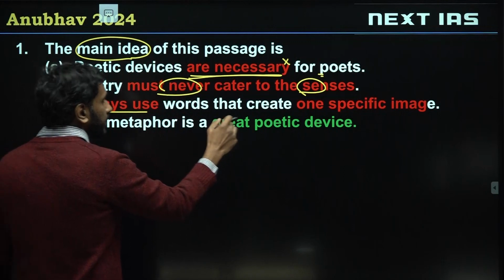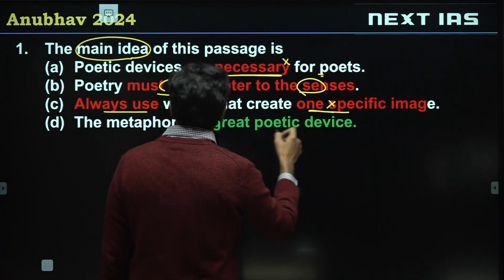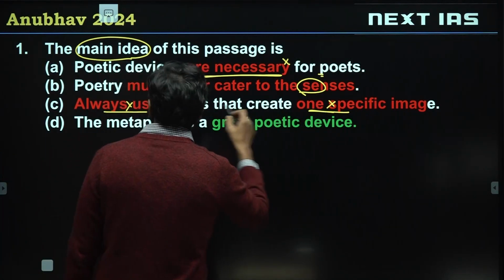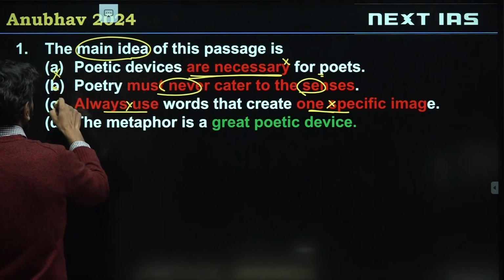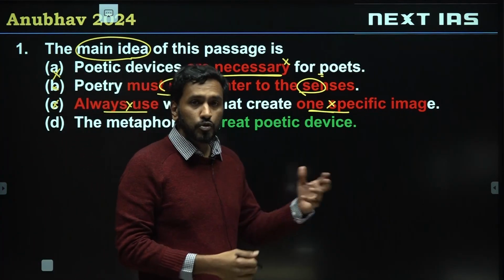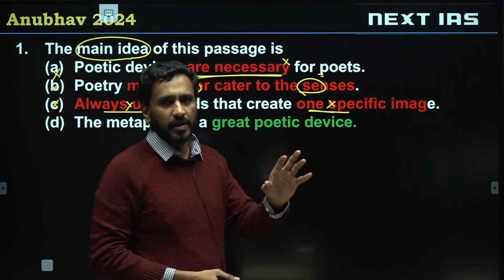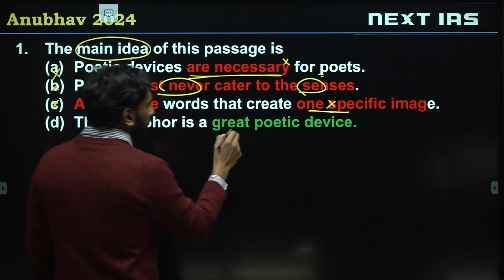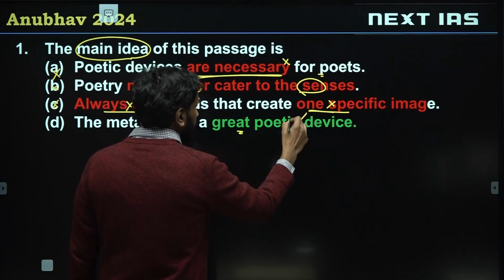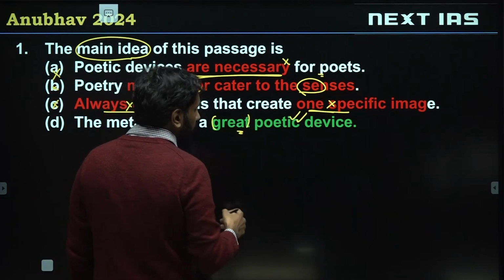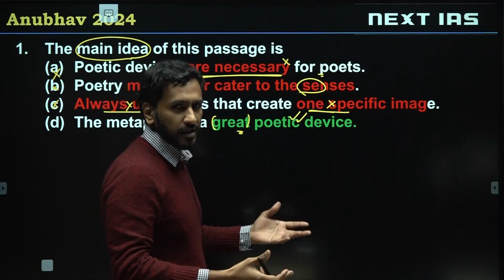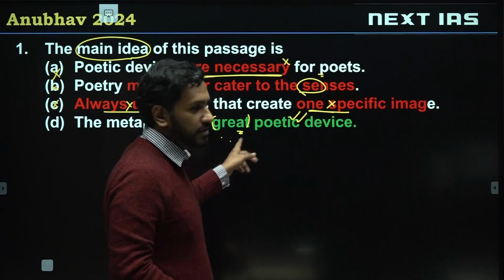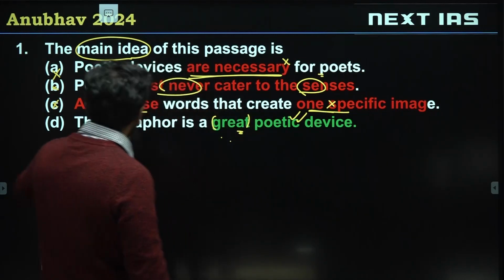Always use words that create one specific image. This is not true. Main idea of the passage is metaphors are useful to poets. Ideally, that should be the main idea. Metaphors are useful to poets. But options A, B, C don't work. So metaphor is a great poetic device. We have to accept that. The author doesn't really say metaphor is one of the better poetic devices, or that other poetic devices are not as good. But still option D is correct because none of the other options work.